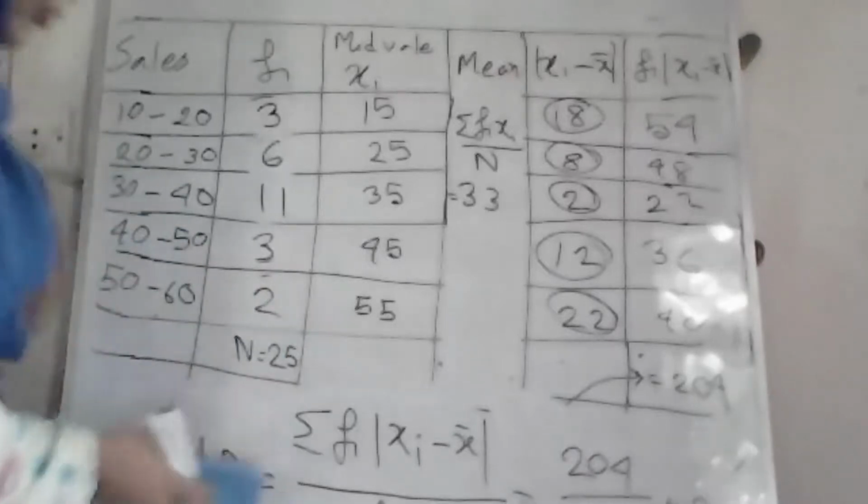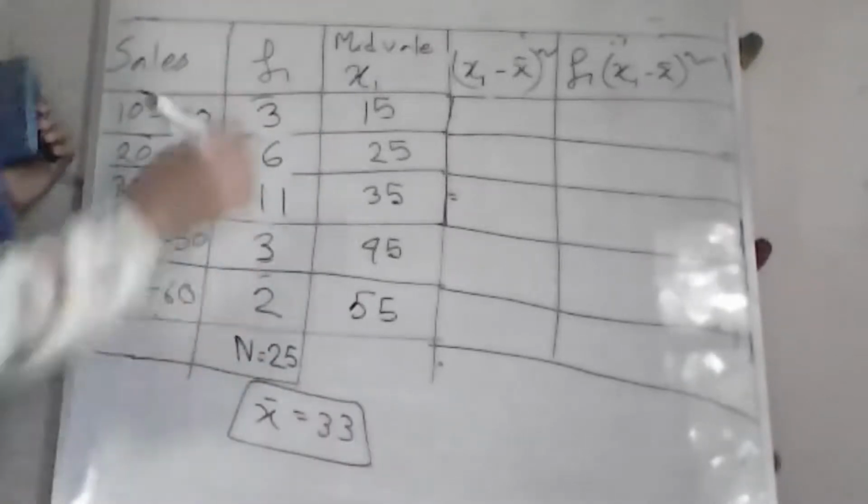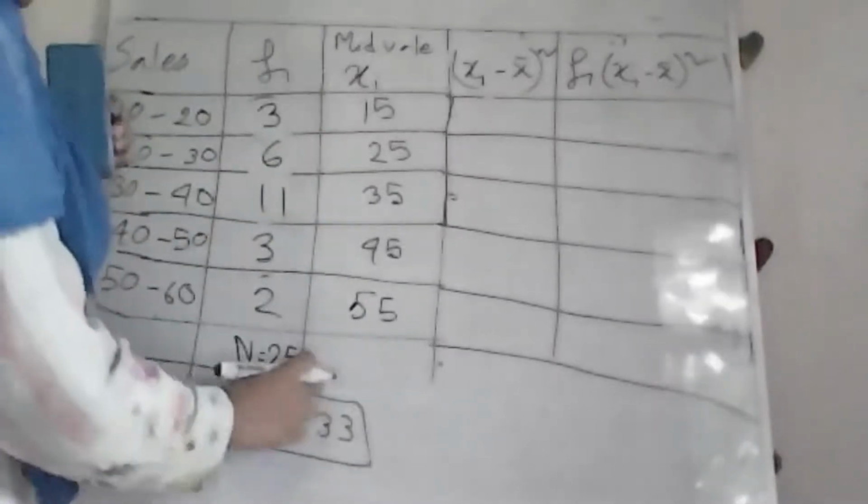Okay, for the same problem, we're going to find the mean variance. We have already calculated our x bar is 33. You are going to calculate this at first before writing down this table. So you need to calculate this.